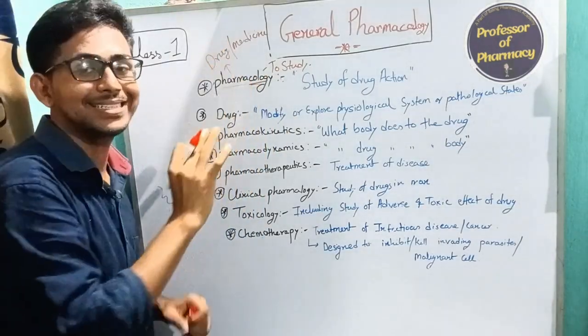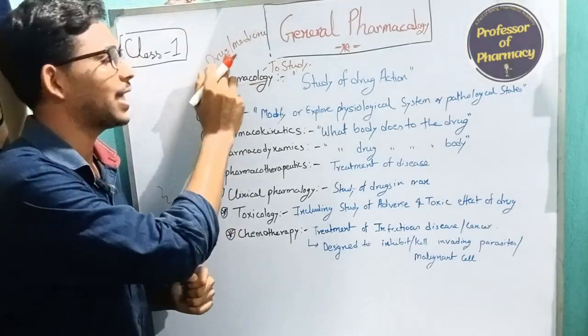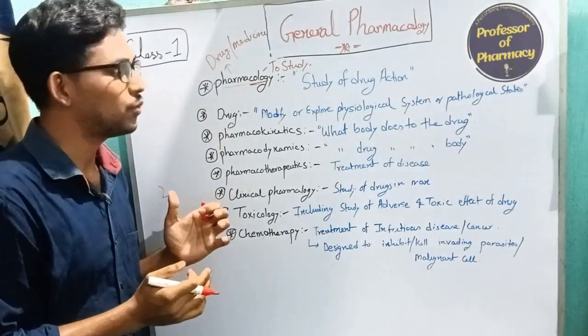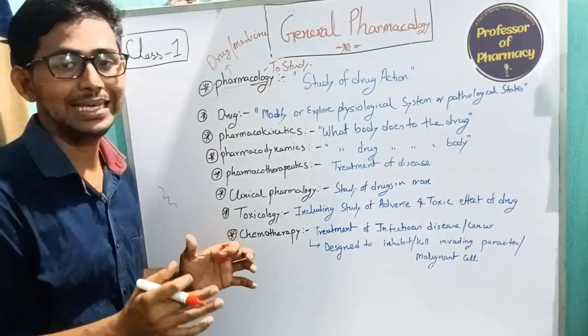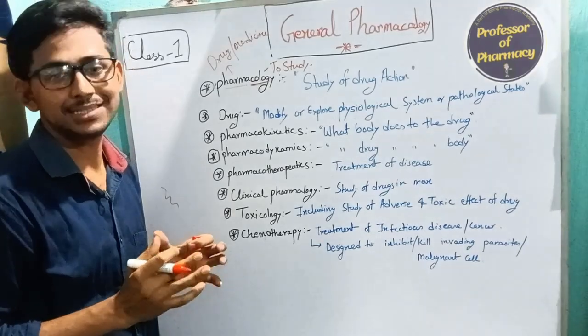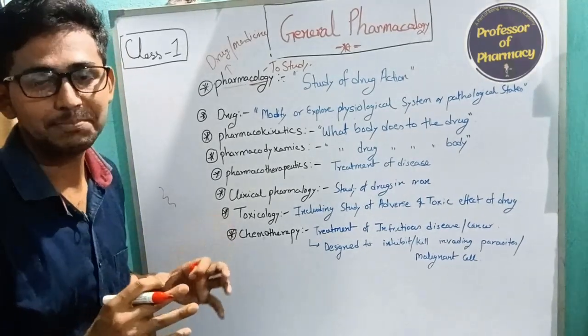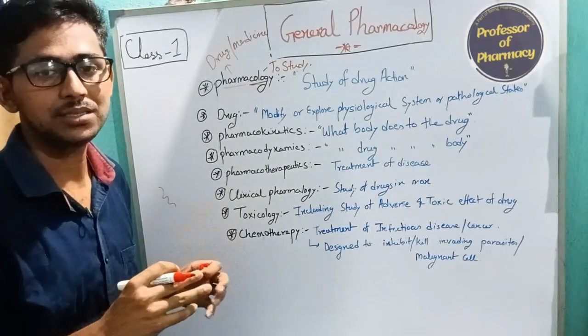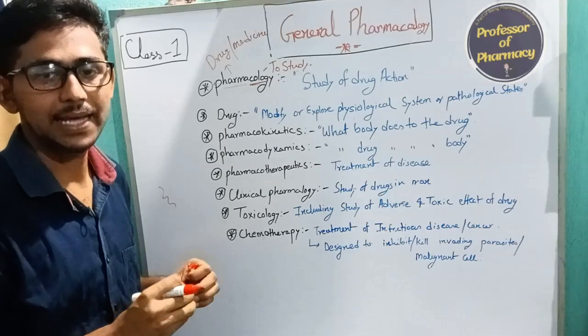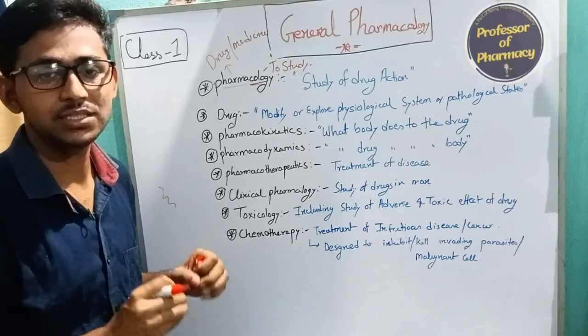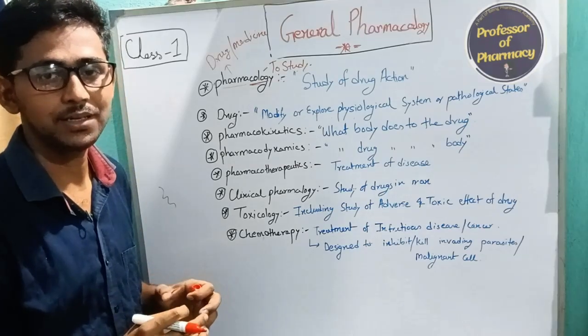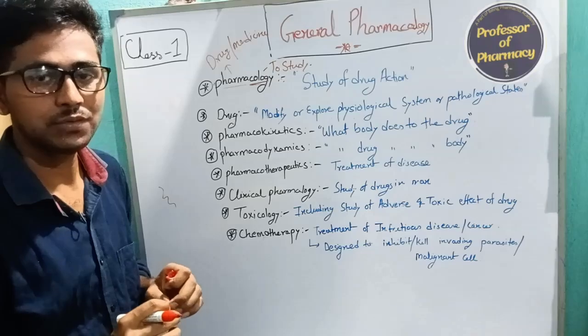There is a slight difference between a drug and a medicine. A medicine is a complete pack, where we mix the APIs, the active pharmaceutical ingredients, along with excipients and make it into a suitable dosage form.